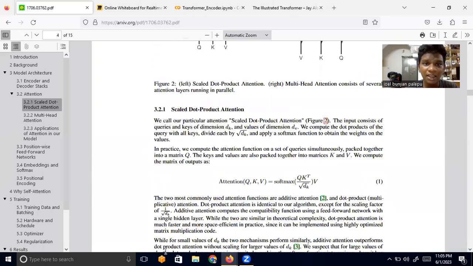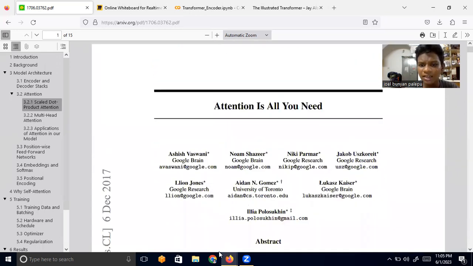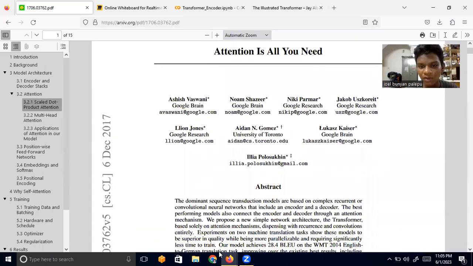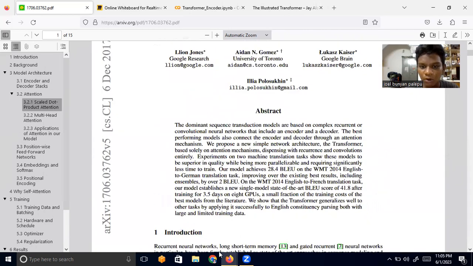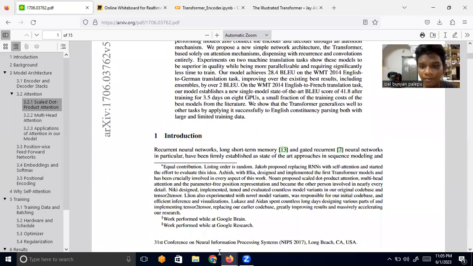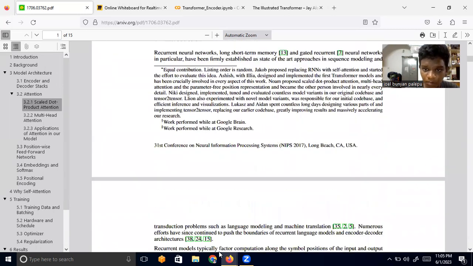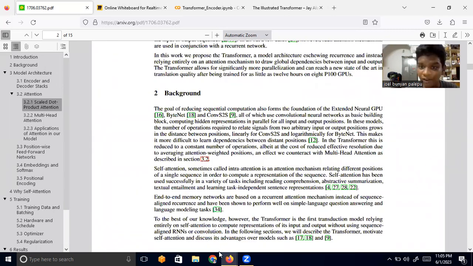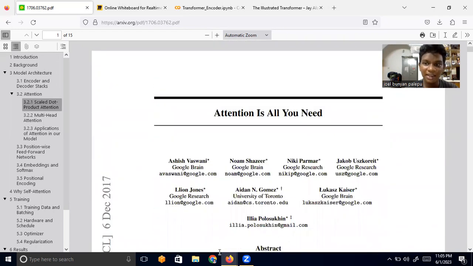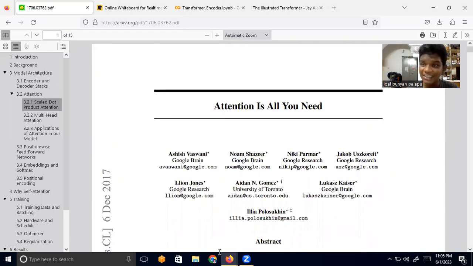I think this paper was released in 2017. Pretty old, but this paper is still very revolutionary. And the transformer models, even ChatGPT, have the same architecture but with more parameters, more attention heads and more parameters.